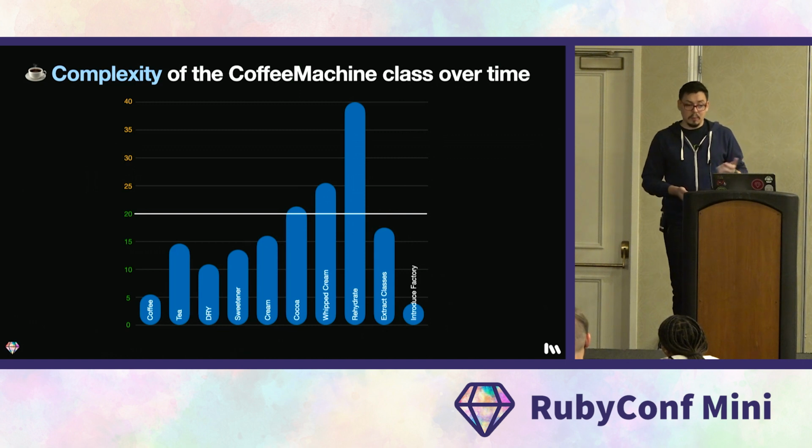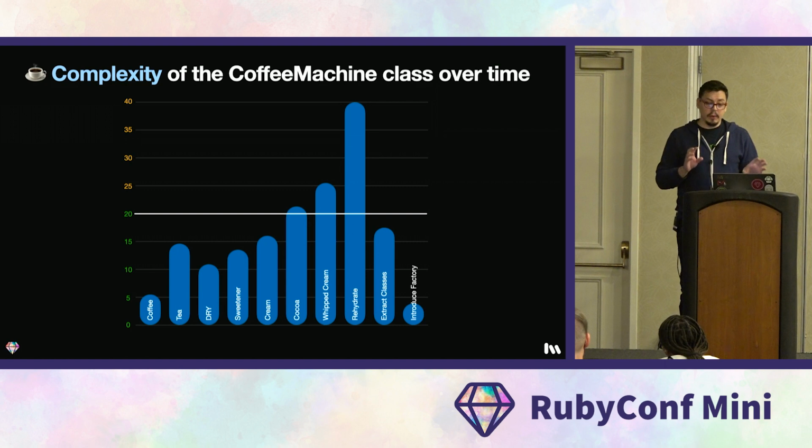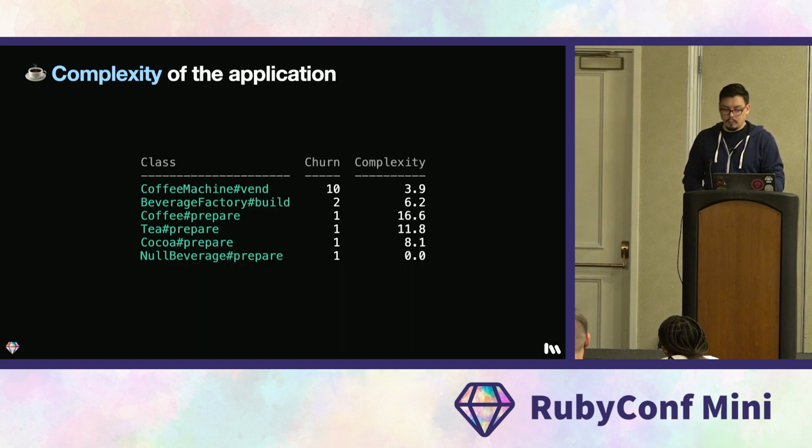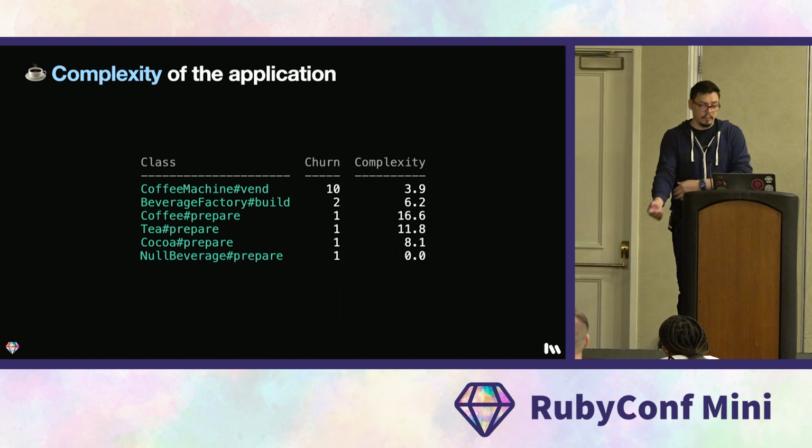And now, the complexity is lower than it's ever been. We are now well back in the awesome range. And the vent method will never need to change again. Now, let's take a look at all the other classes we introduced in the process of refactoring this.